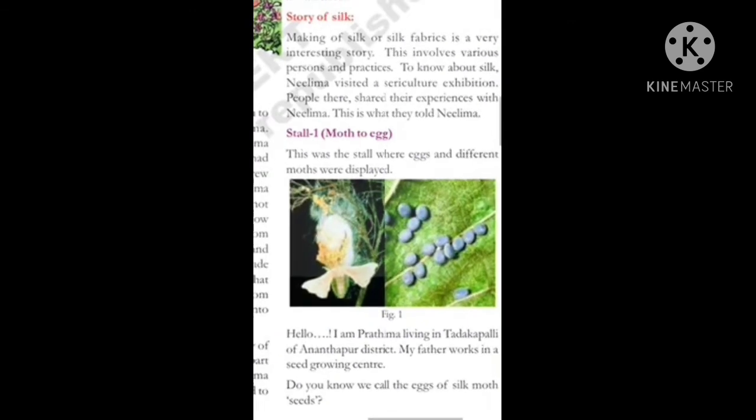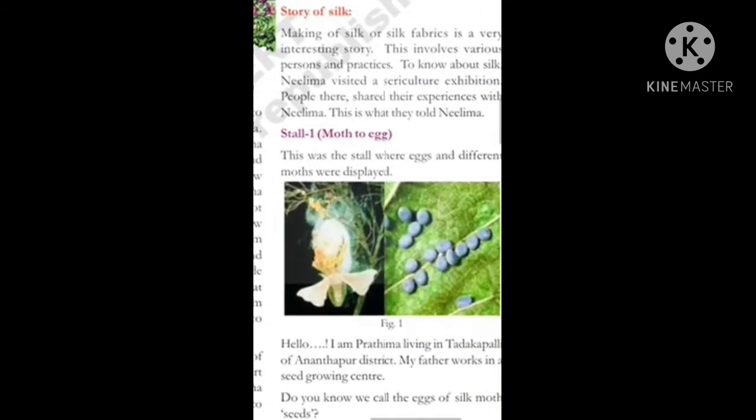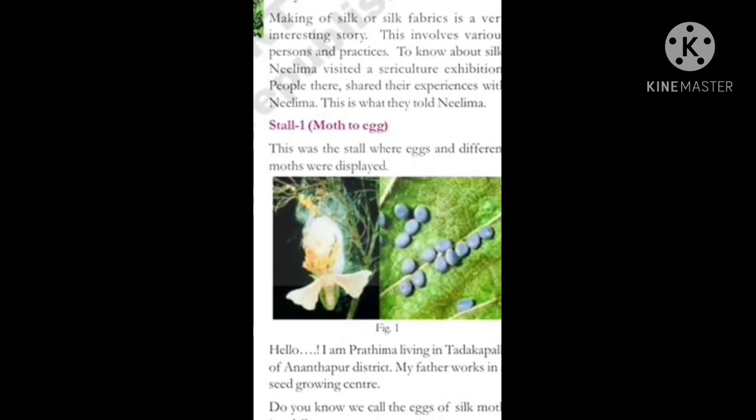These eggs will be called seeds. Why? Because we get silk from these eggs. So this is called silk moth seeds. This stall is organized by Pratima. Pratima's father also works in this seed growing center, not an egg growing center. Why? Because we get the fiber, the silk threads, from these seeds. That's why we call them seeds, not eggs.